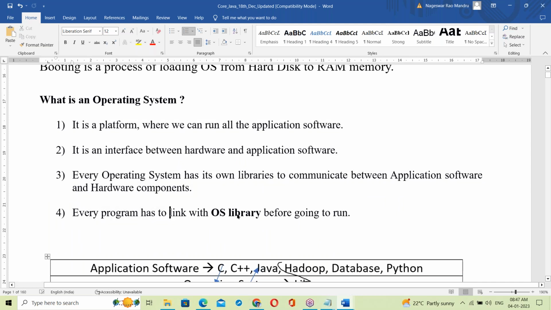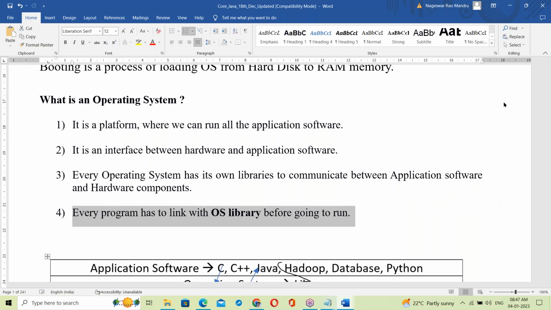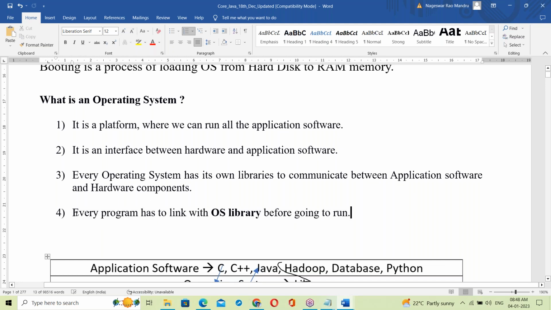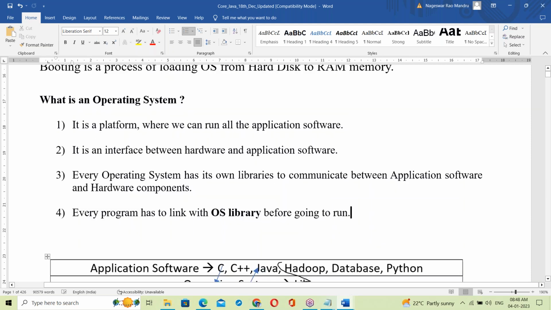Every program has to link with OS libraries. Just remember this fourth point, it is very, very important, especially from the Java perspective. So this is about OS. On top of hardware is the OS, and on top of the OS is application software.